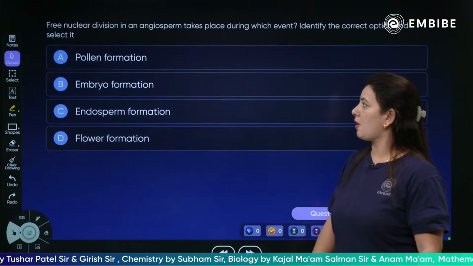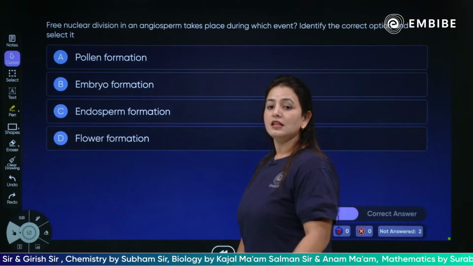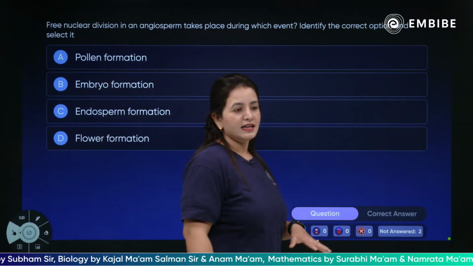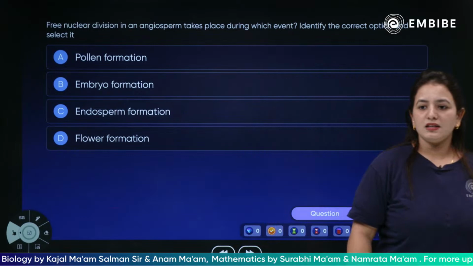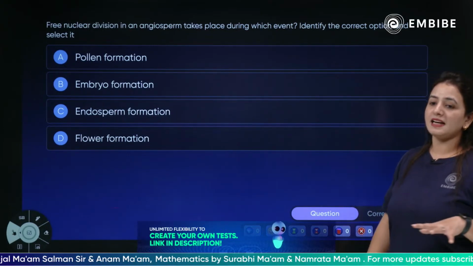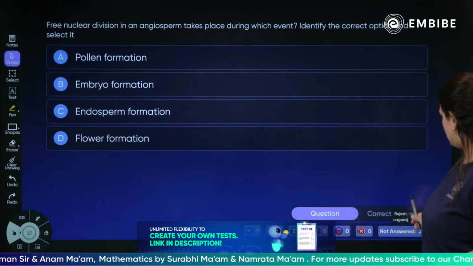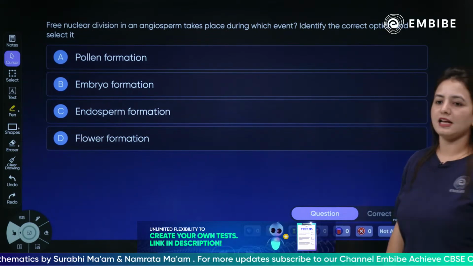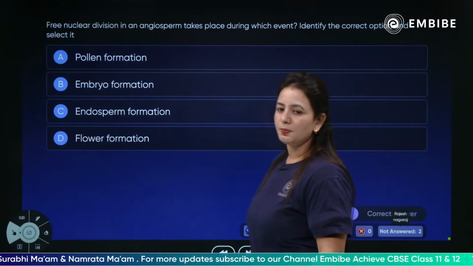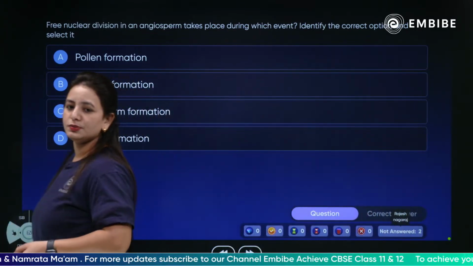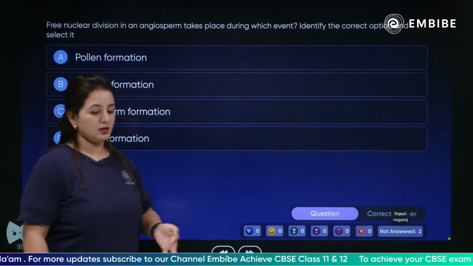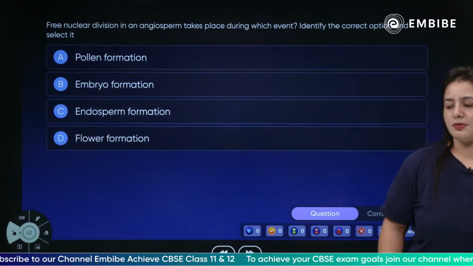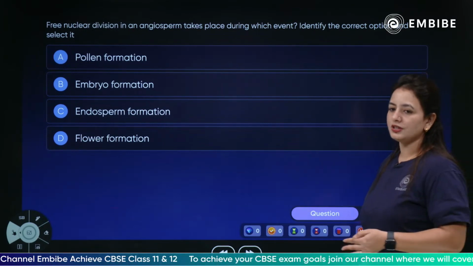Next children, we have a question for you: free nuclear division in an angiosperm takes place during which event? Identify the options. Pollen formation, embryo formation, endosperm formation or flower formation? Which among them is responsible for the free nuclear division?